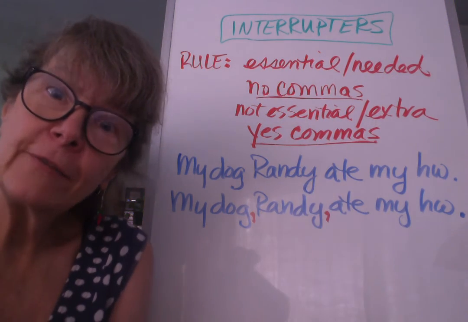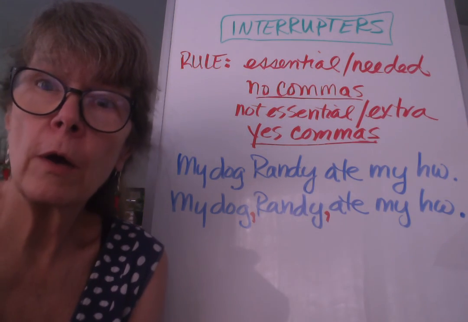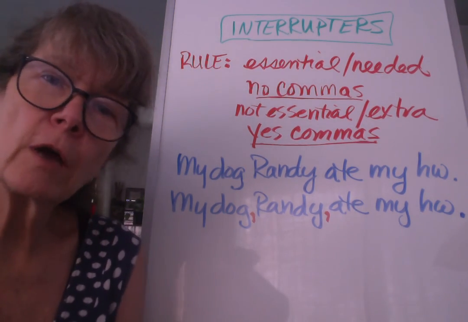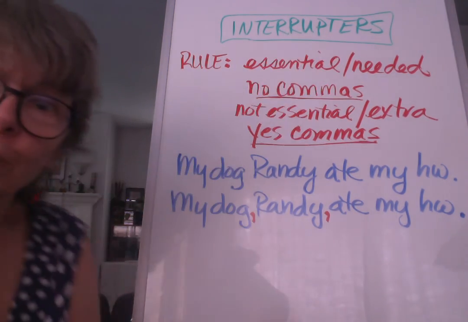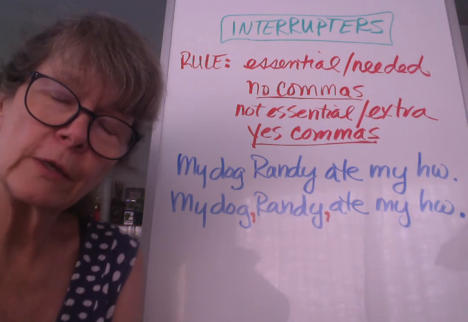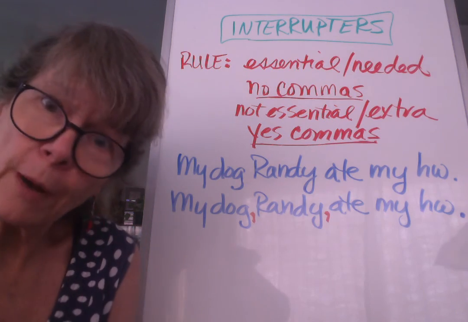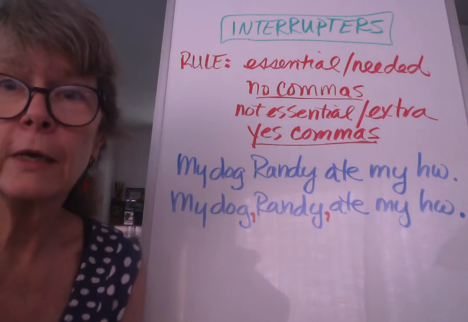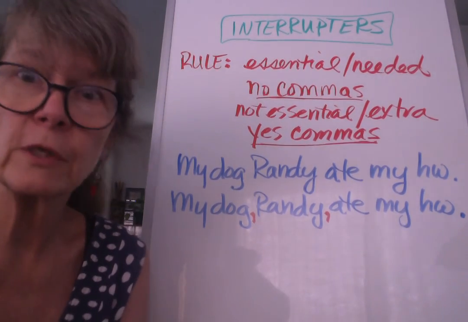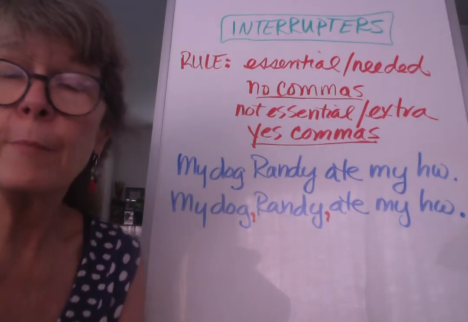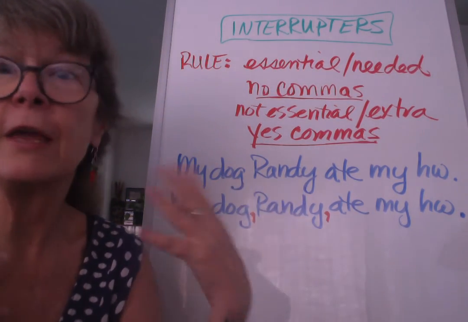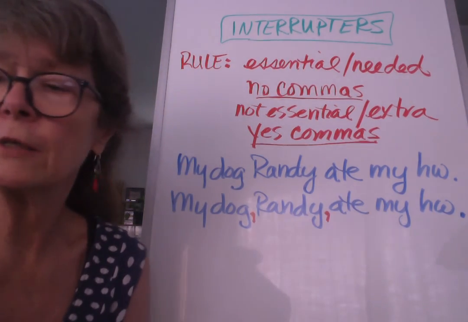Hi, this is the video lesson for our Writing 1 class today. So we're going to talk about interrupters. Interrupters do just exactly what they sound like. They interrupt a clause in a sentence. They interrupt a main clause, or they might interrupt a subordinate clause by coming in the middle, right? Or not always in the middle, but they are there. They interrupt the clause.